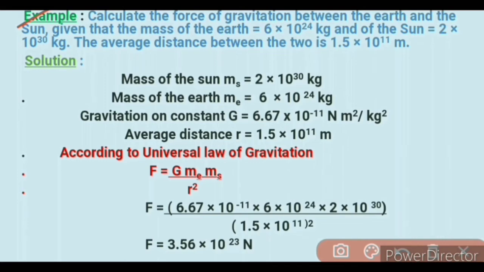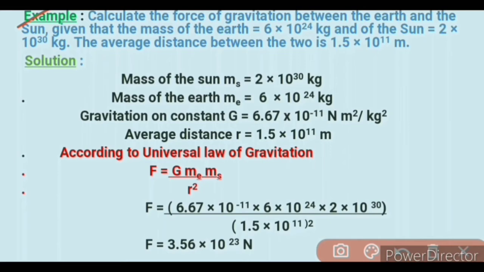The mass of the Earth, which is represented by Me, equals 6 multiplied by 10 raised to power 24 kg. The gravitational constant G is equal to 6.67 multiplied by 10 raised to power minus 11 newton meter square per kilogram square. The average distance between the Sun and the Earth, which is denoted by r, is equal to 1.5 multiplied by 10 raised to power 11 meters.